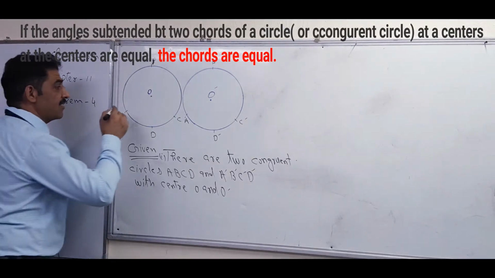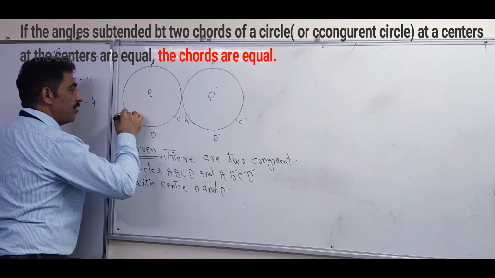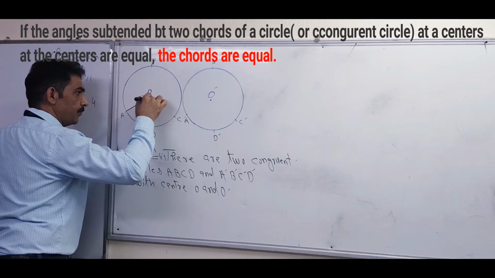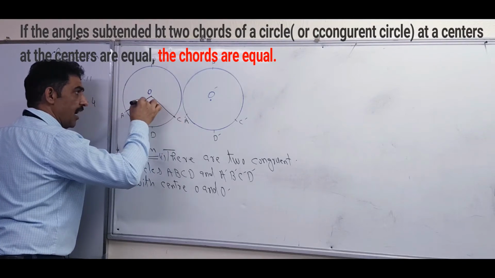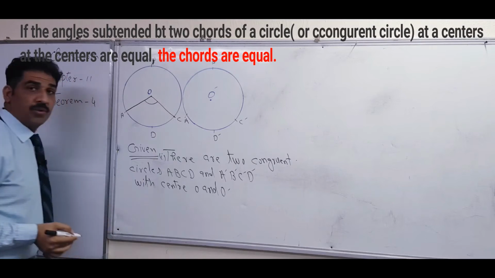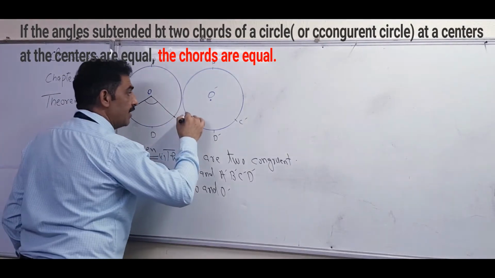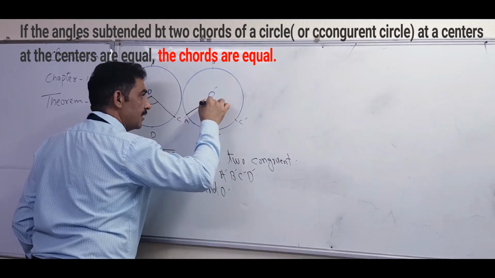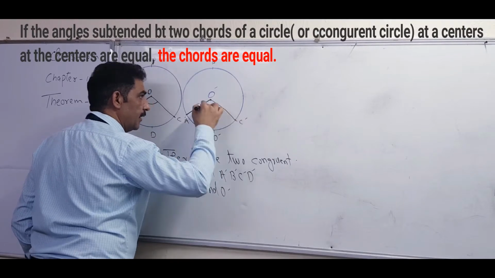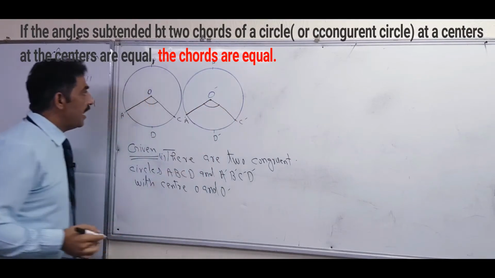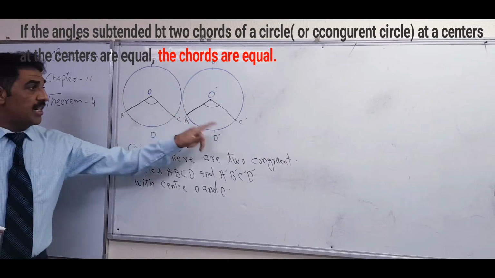After that, what he said: the two central angles. So we will make the central angle like this. It's the central angle AOC. And what is the second central angle? This one: A dash, O dash, C dash.